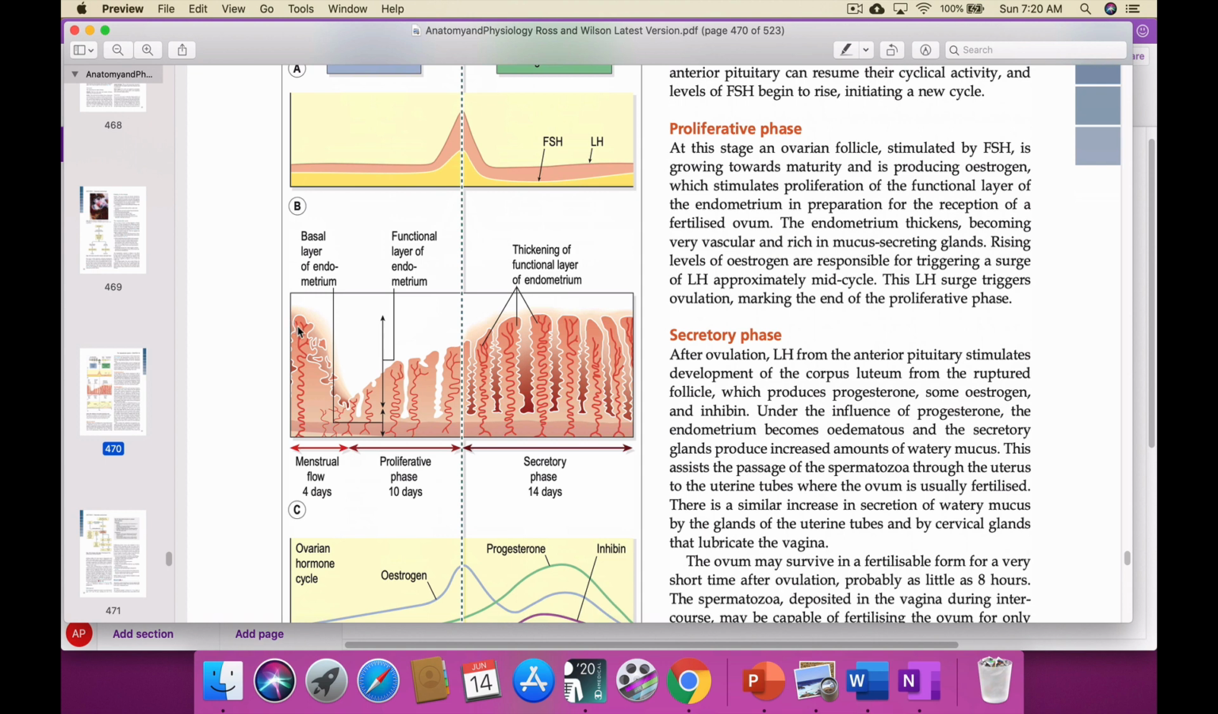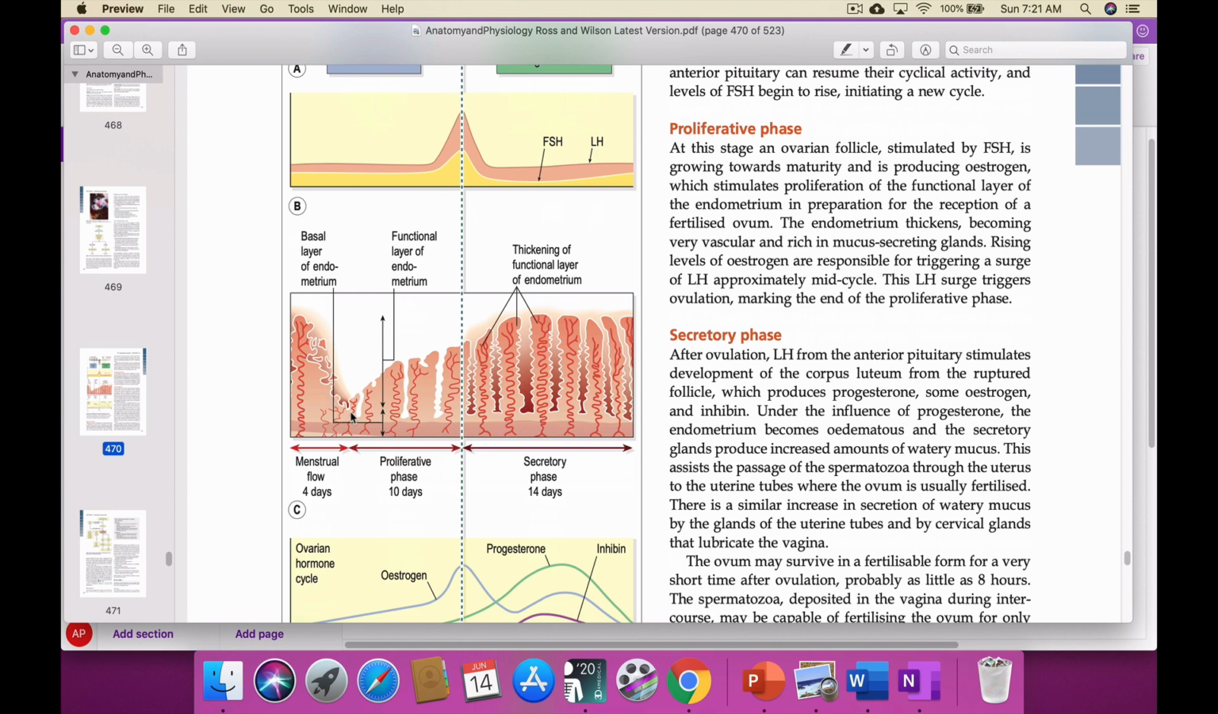It starts to break and flow out as a menstrual cycle. So these are the changes that take place every 28 days inside the female uterus.